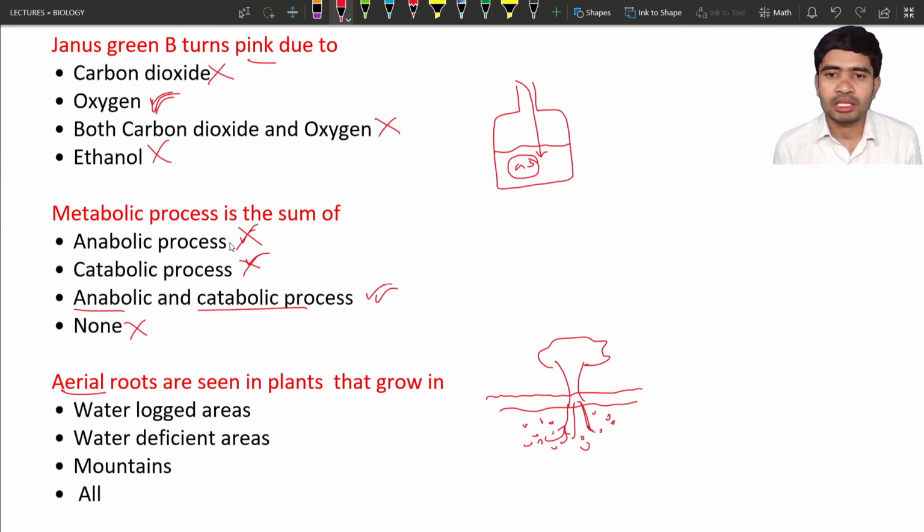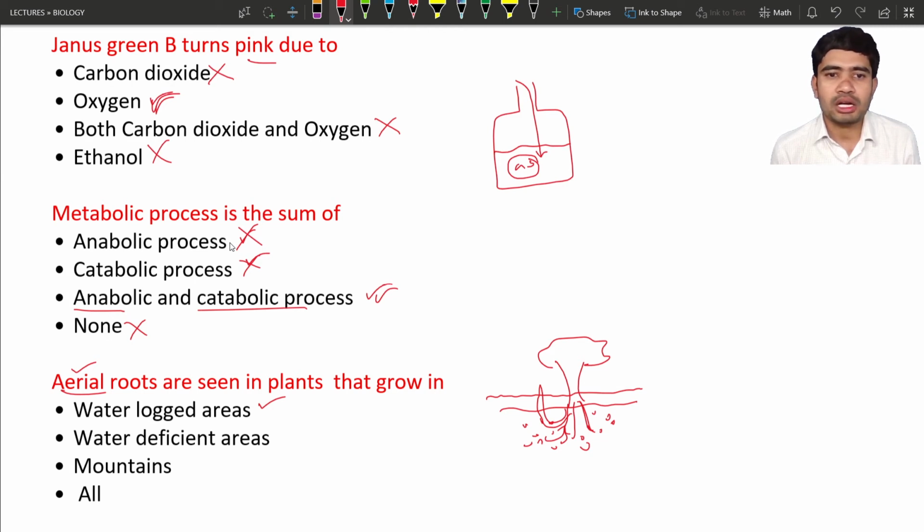So what will happen? These roots are going to come up into the air. So that is nothing but aerial roots. Aerial means air, roots means the root, it's a plant organ. So these roots are present in the air, we are calling them aerial roots. This condition is only when the land is covered with water. So that is waterlogged areas. Yes, these roots are present in the waterlogged areas, especially they are known as mangroves.